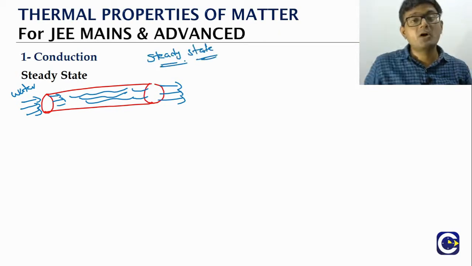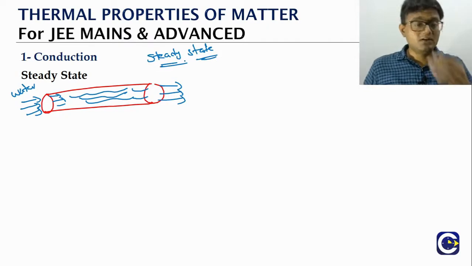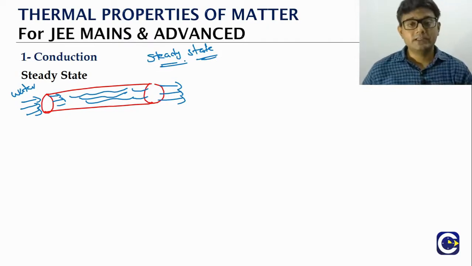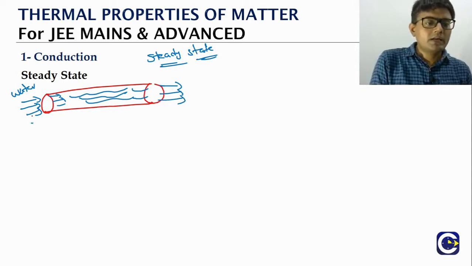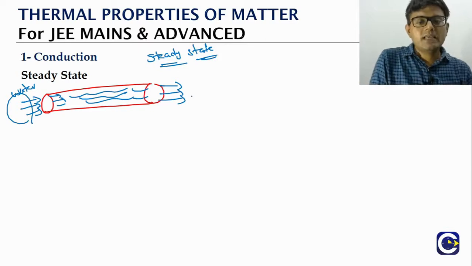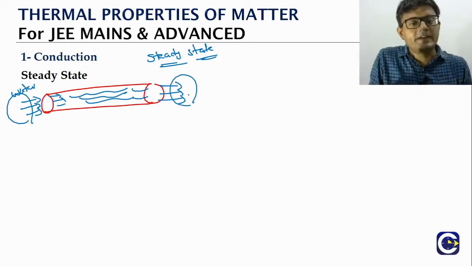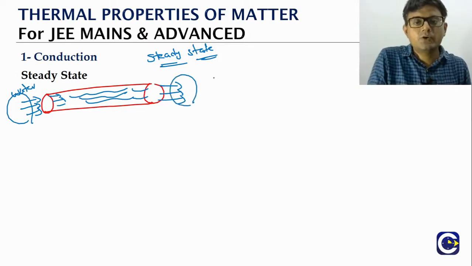So remember, in properties of fluids, we have a very important law. What is it? The equation of continuity. Equation of continuity is about what? The steady state. So whatever the amount of water coming in, the same amount of water will leave the pipe in a given time. I hope you guys recall the equation of continuity is what? A1 V1 is equal to A2 V2.